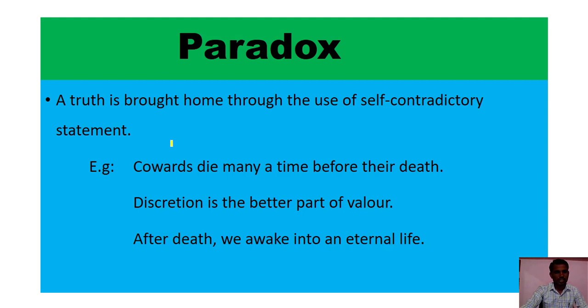In this figure of speech, a truth is brought home through the use of self-contradictory statements. Examples: cowards die many a time before their death. Especially cowards fear always. So that's why before their death they reach their death many times. So that is paradox. Another example, discretion is the better part of valor. Next one, after death we awoke into an eternal life.